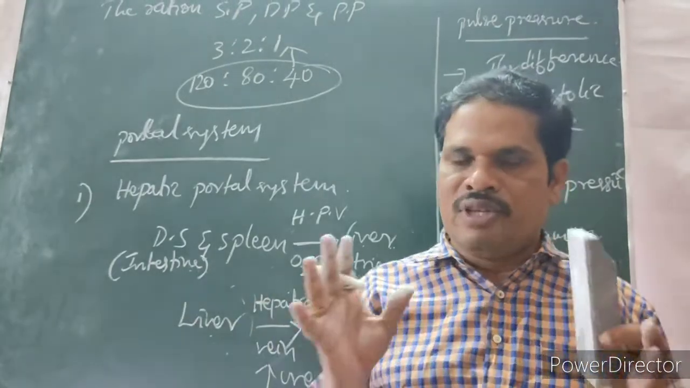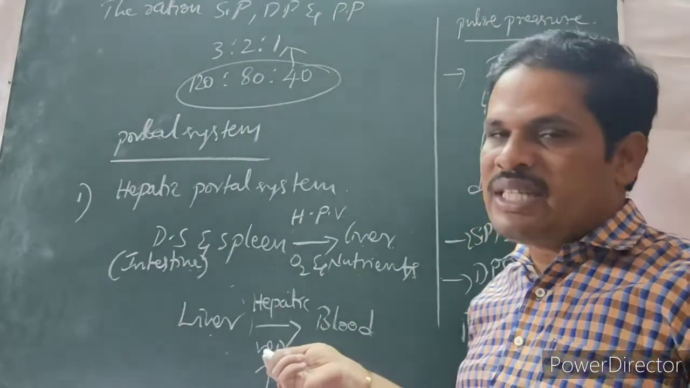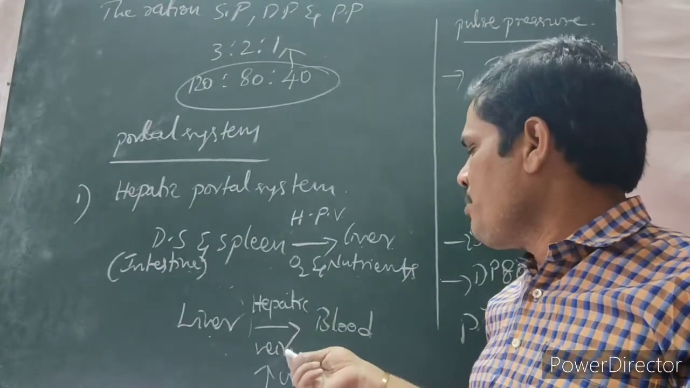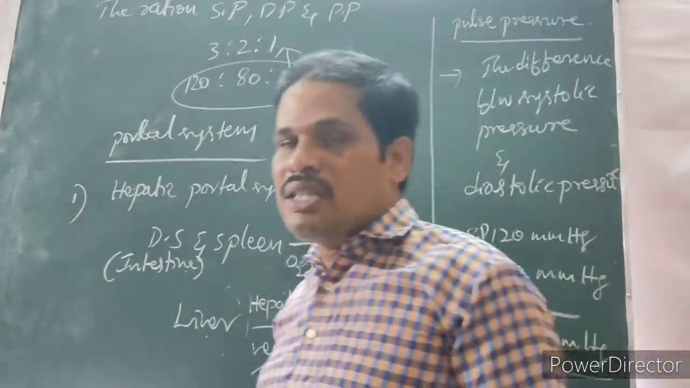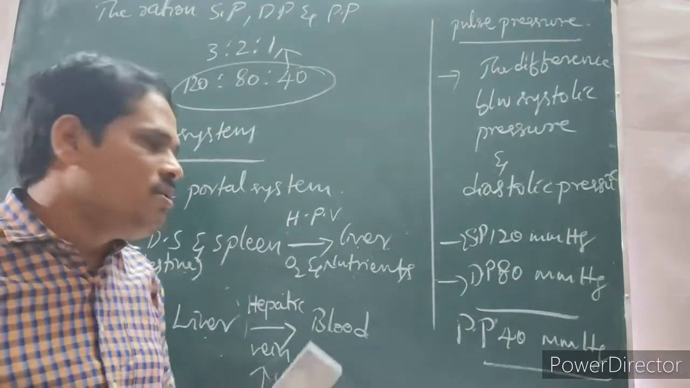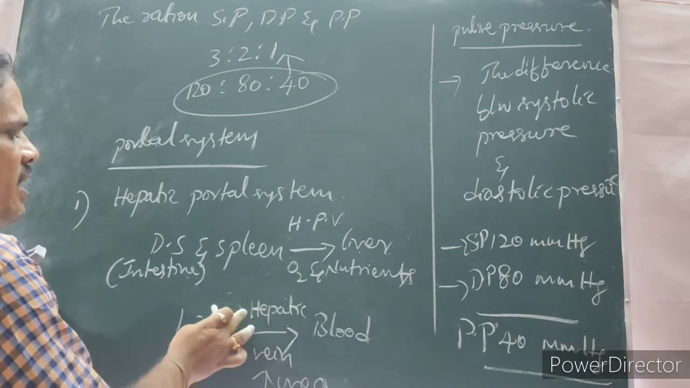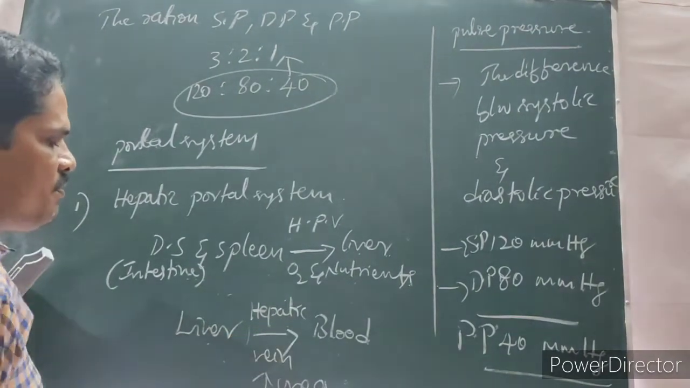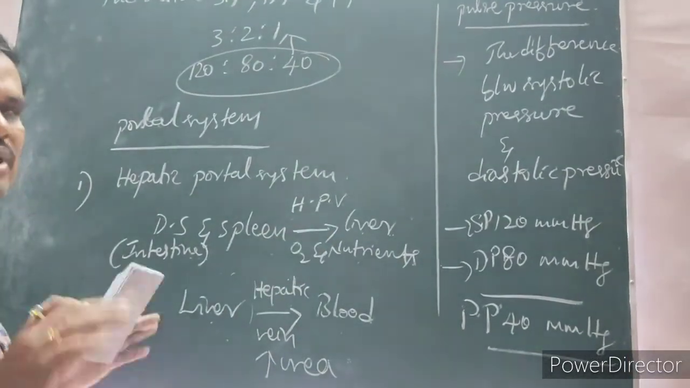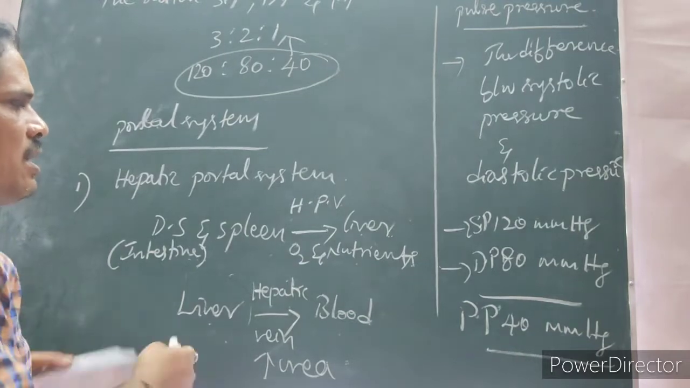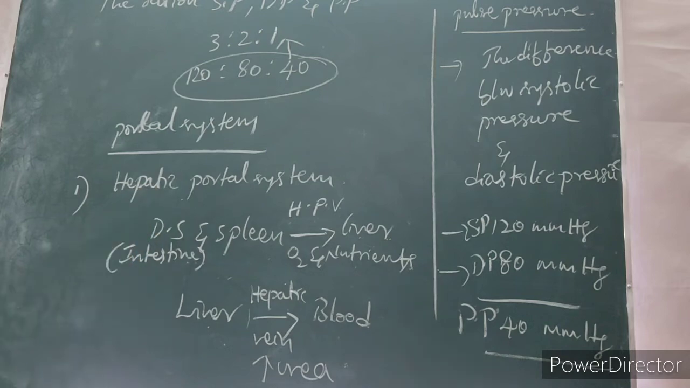So the maximum amount of urea produced by the liver is transported with the help of the hepatic vein and released into the blood. Through the blood it reaches the kidneys. So the maximum amount of urea is present in the hepatic vein. When compared to the hepatic portal vein, the hepatic portal vein has certain toxins only, but not the maximum amount of urea. So that is the hepatic portal system.